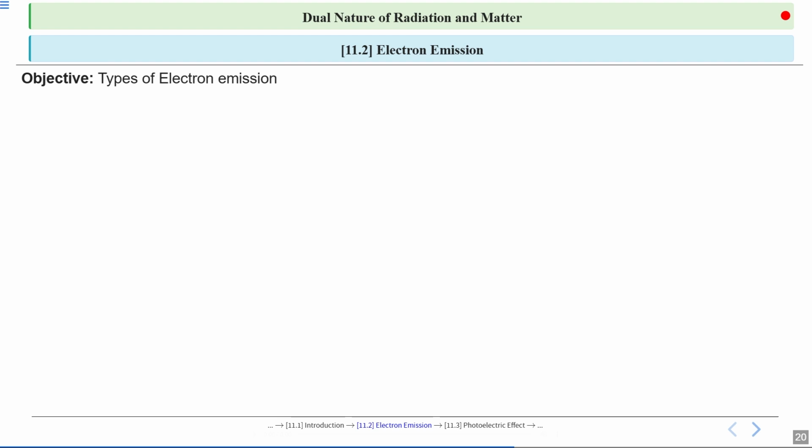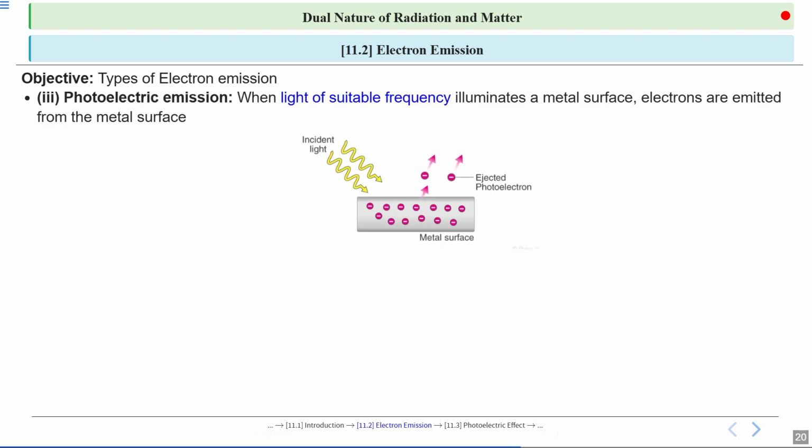Now, let's talk about the third and most important type of electron emission, photoelectric emission. Now, here the question arises: what is photoelectric emission? So, look at the figure. Light of a suitable frequency shines on the metal surface, causing electrons to be emitted. This process only happens if the light has enough energy, which depends on its frequency.